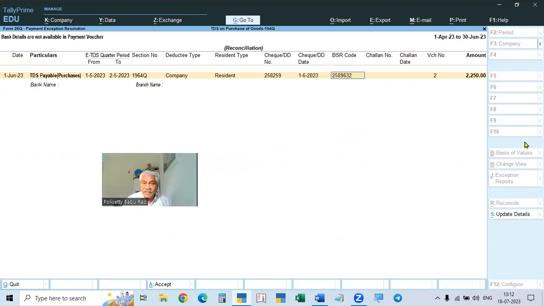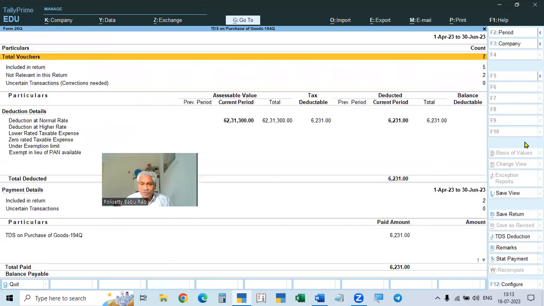BSR code, there will be 7 numbers. They will put the stamp in the challan. Challan number, there will be 4 numbers and challan date. And here take the bank and branch. I am taking KP branch. Okay, so now you see, now we go back to reports.